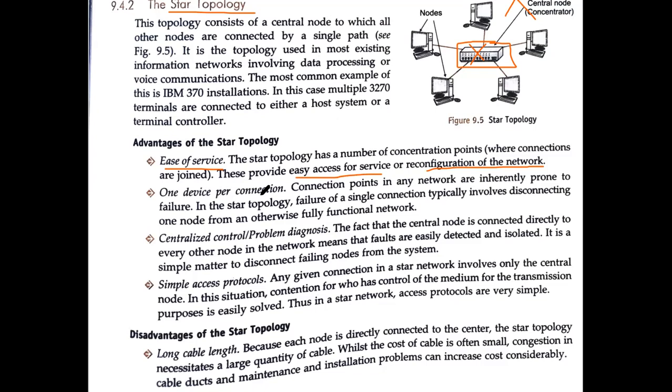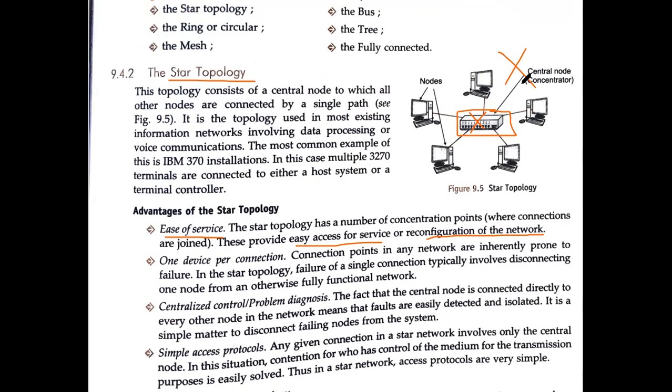Now see, one device per connection. You can see one device, one connection, one device, one connection, means directly they are connected with the server. Fine. So therefore it is given that connection points in any network are inherently prone to failure. In the star topology, failure of a single connection typically involves disconnecting one node from an otherwise fully functional network. Now what you have to understand: suppose any one node is not working here, we will simply disconnect this, so the remaining network will work.